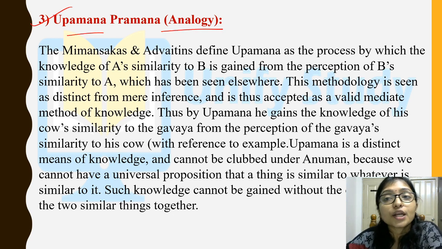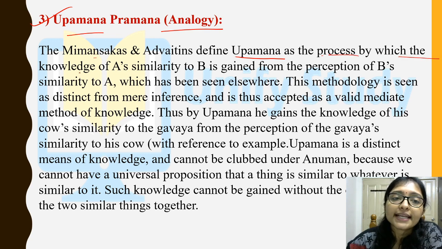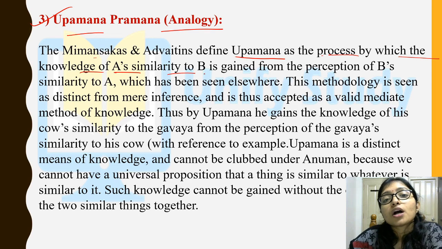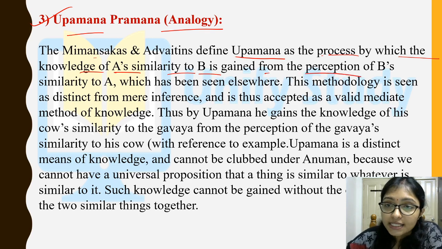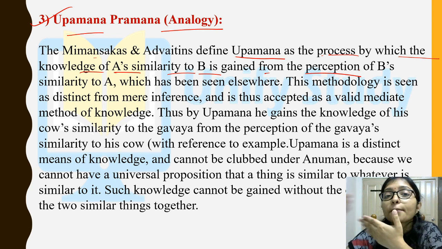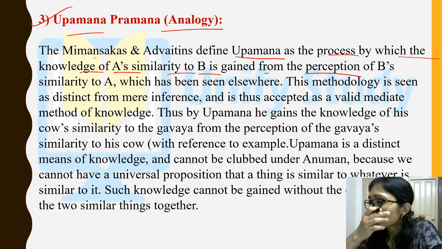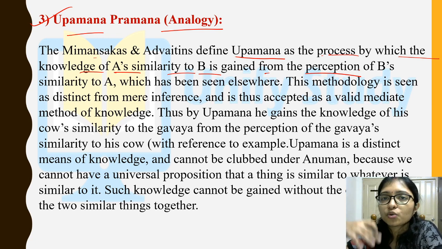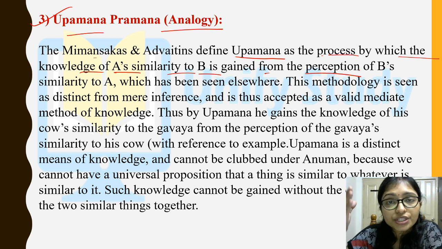Analogy means you are comparing with some feature. There are two logicians who defined upamana as the process by which the knowledge of A's similarity to B is gained from perception. Okay, that is similarity. You are comparing things to each other by similarity, because you know how the boys look and how the girls look. When kids are there, how do they identify that these are girls and these are boys? By watching the similarity, right?